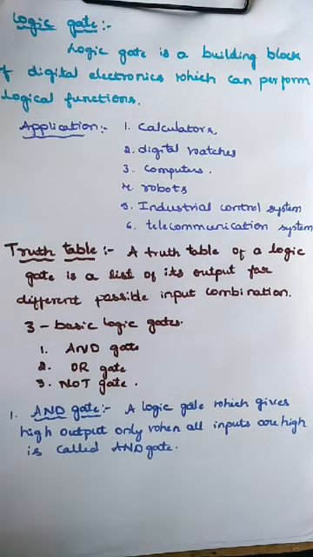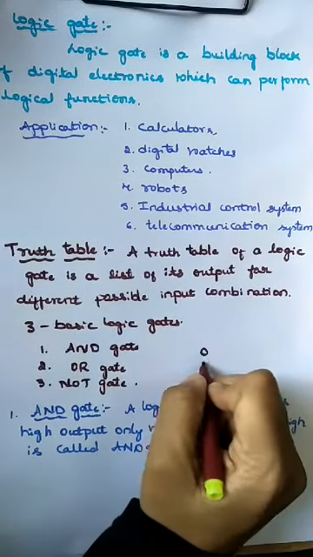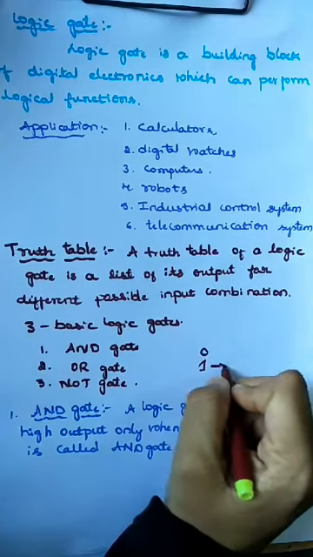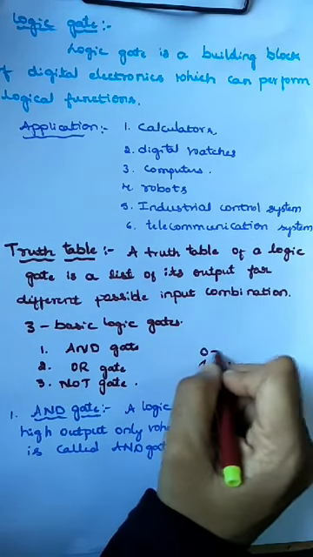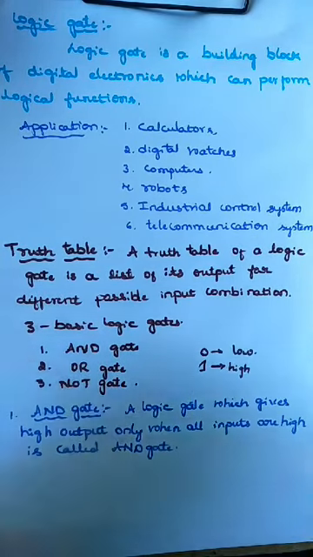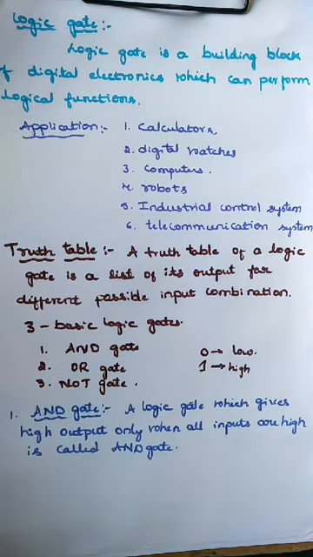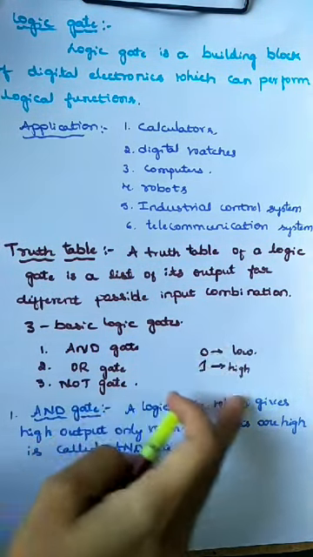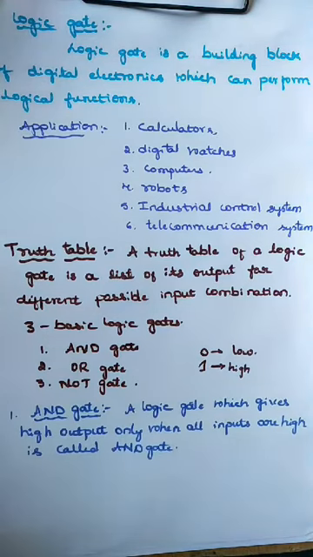So here the logic gate which gives high output. High means what? It represents two binary numbers. One is 0, another one is 1. So 1 represents high and 0 represents low, similarly right or wrong, high or low. Okay.